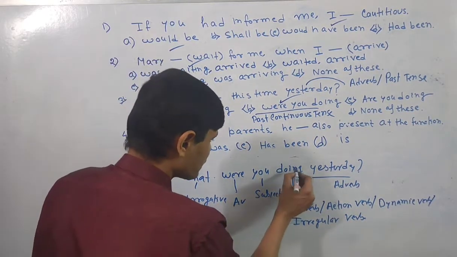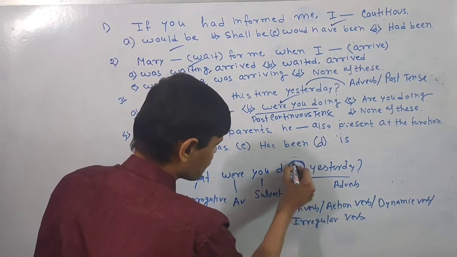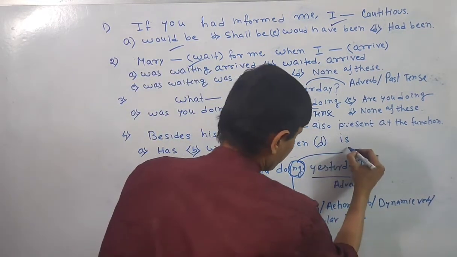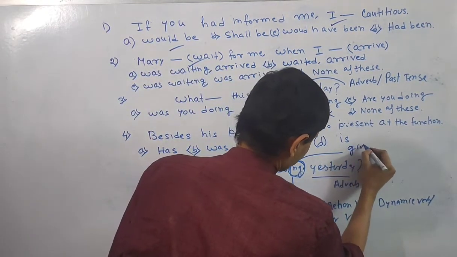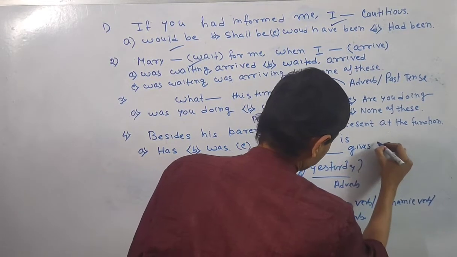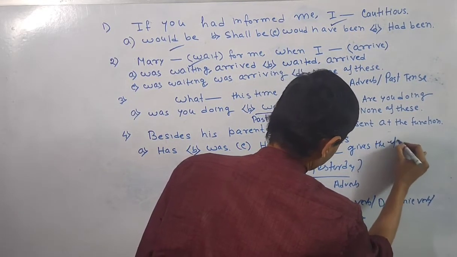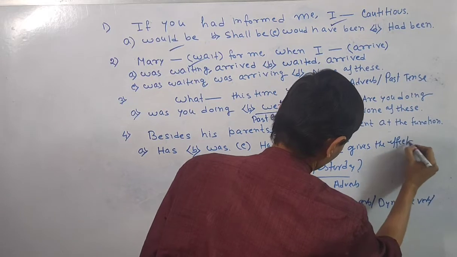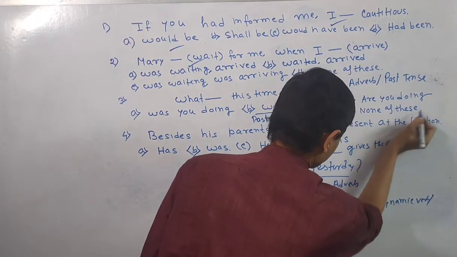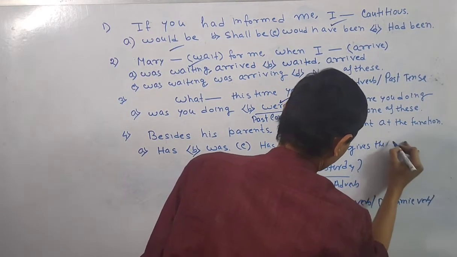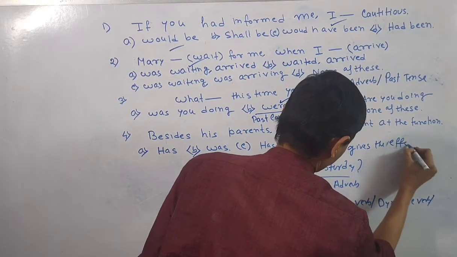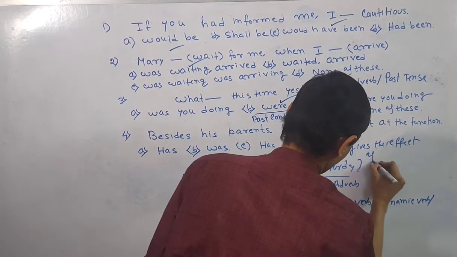It is because of this ing form that it gives the continuous effect, or you can say gives the effect of continuation.